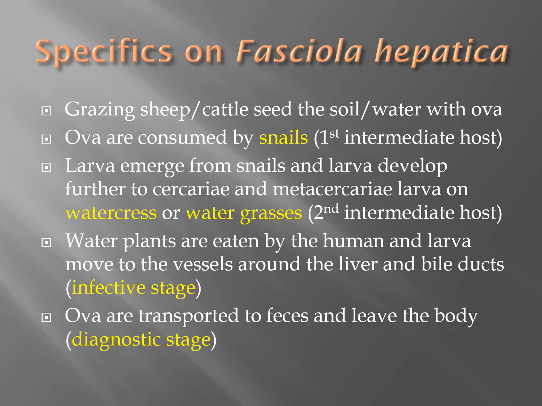Watercress and water grasses are your second intermediate host. Water plants are eaten by the human, and larvae move to the vessels around the liver and bile ducts. This would be the infective stage. Ova are then transported to feces and leave the body, and that is the diagnostic stage, by finding the ova in stool. Sheep in this circumstance is the definitive host, and the human is the accidental host.